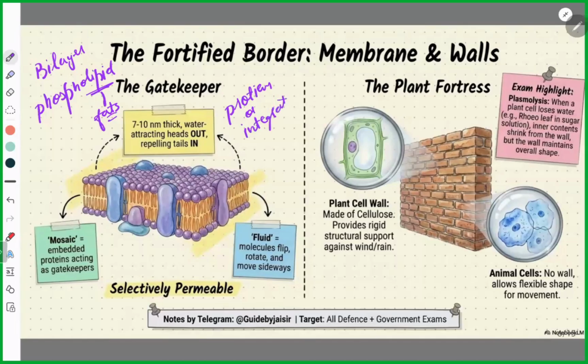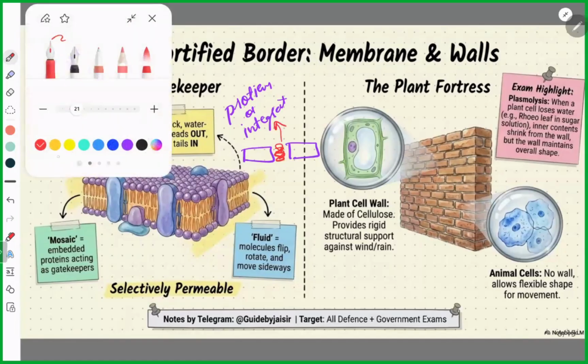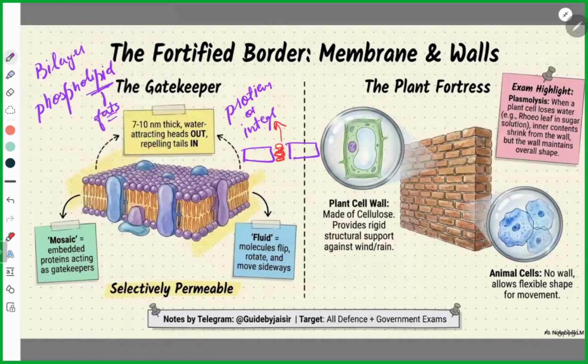Why integral proteins? Because one part of the plasma membrane is joined to another part of the plasma membrane by an integral protein. Integral means joining, integration. So one part of the plasma membrane joined by a protein is called an integral protein.